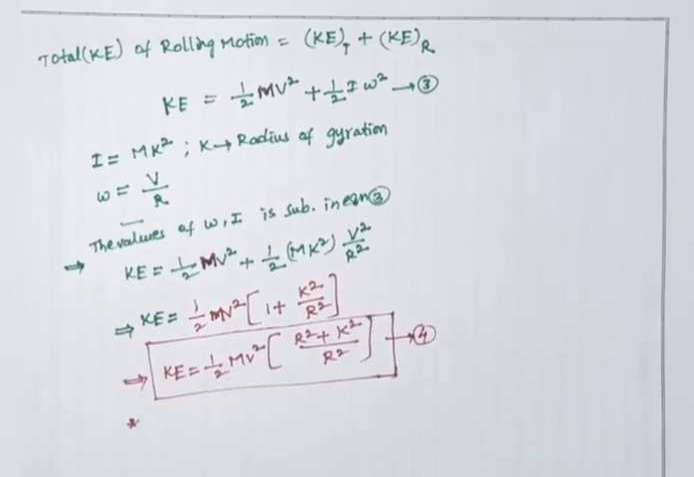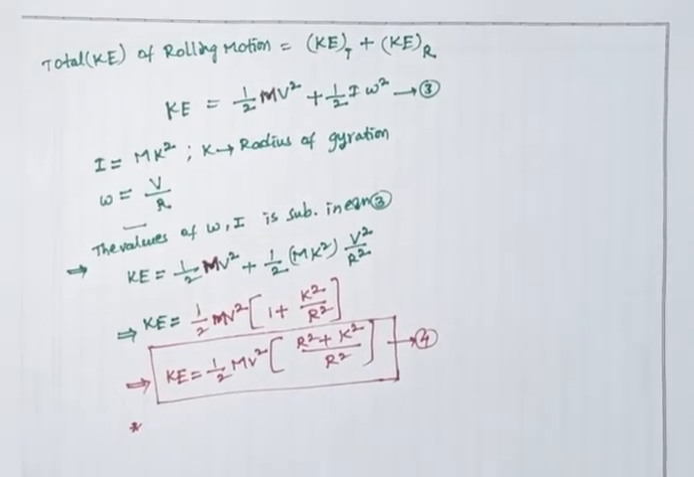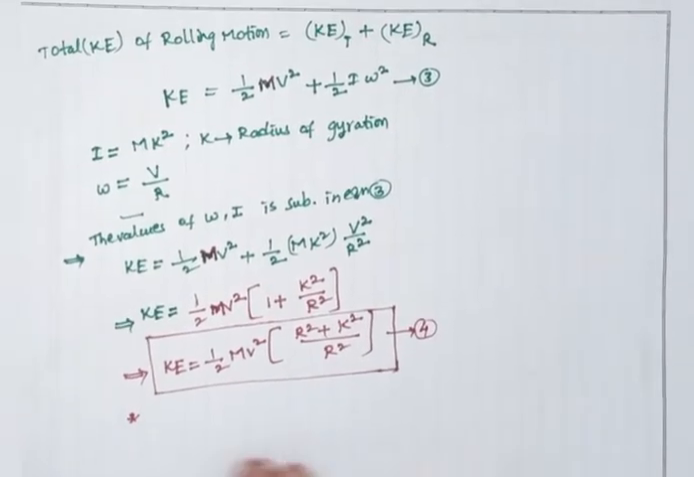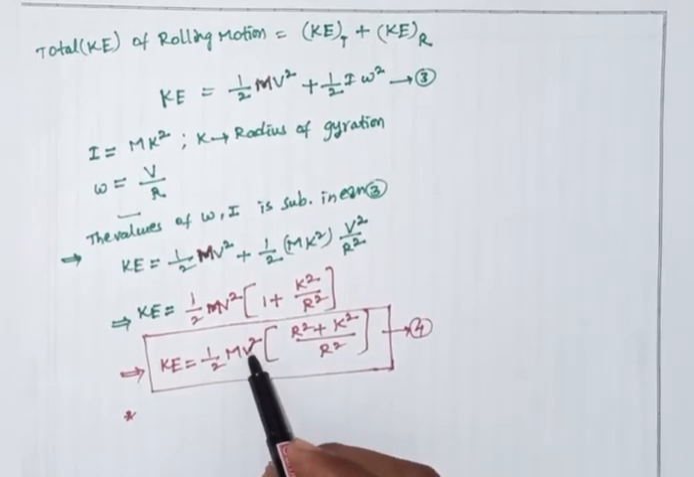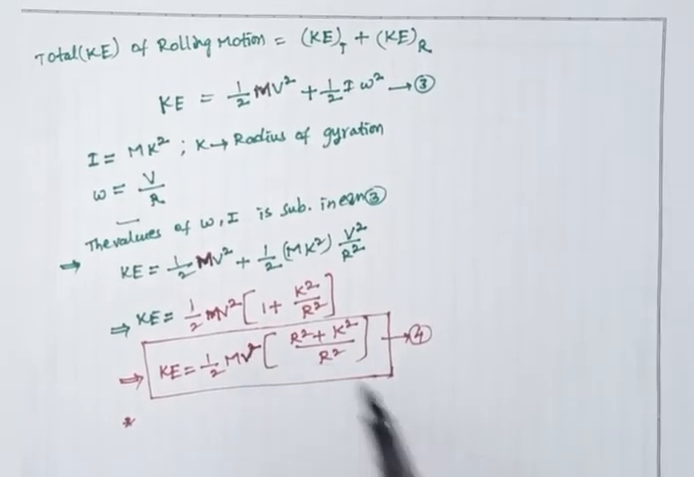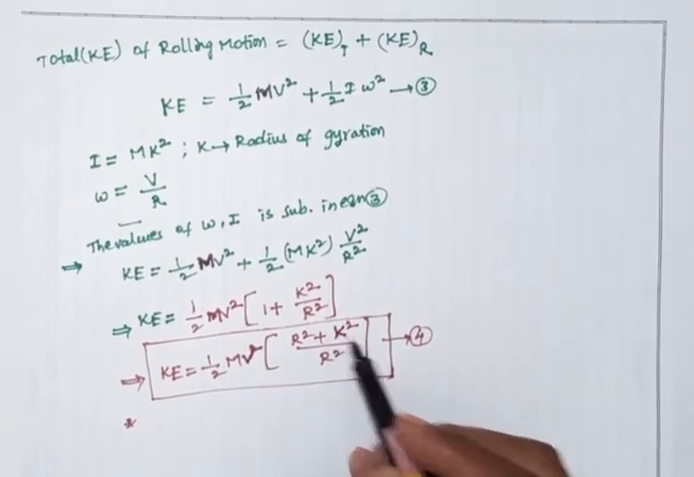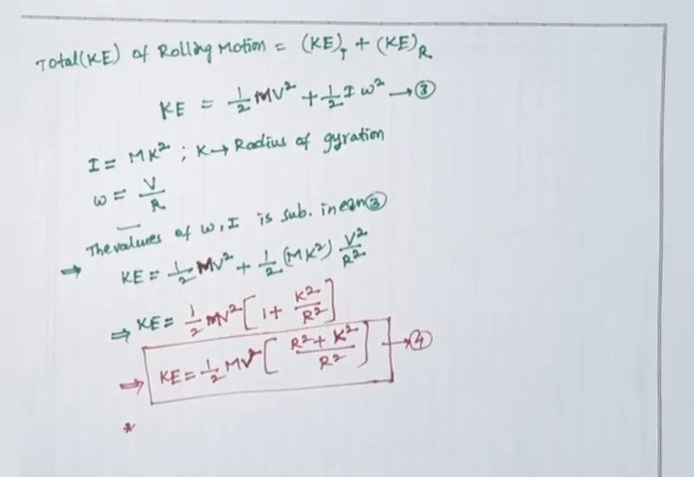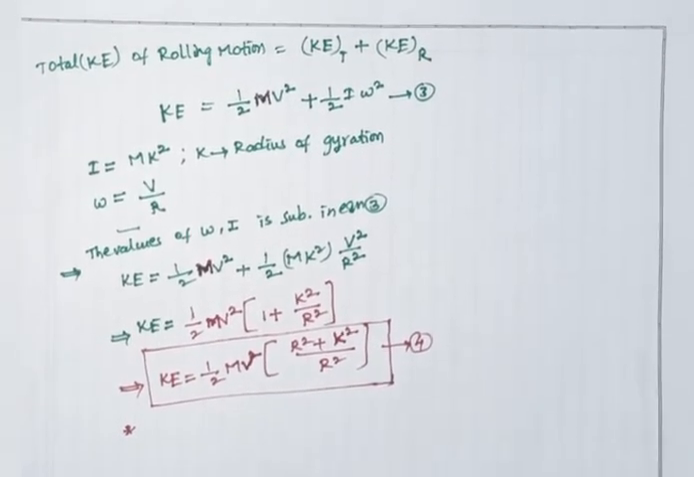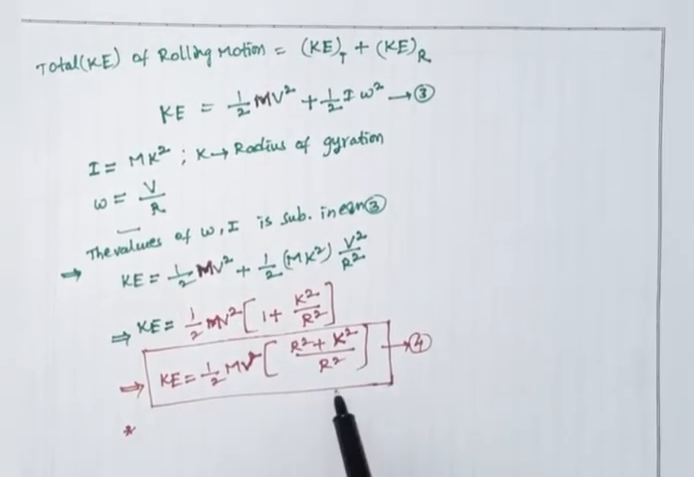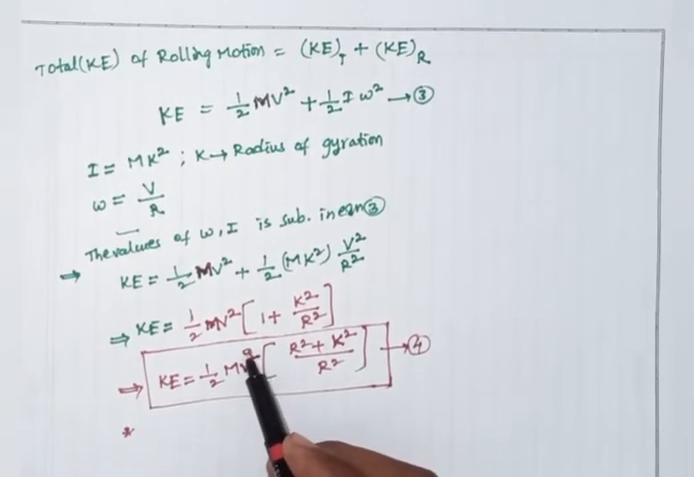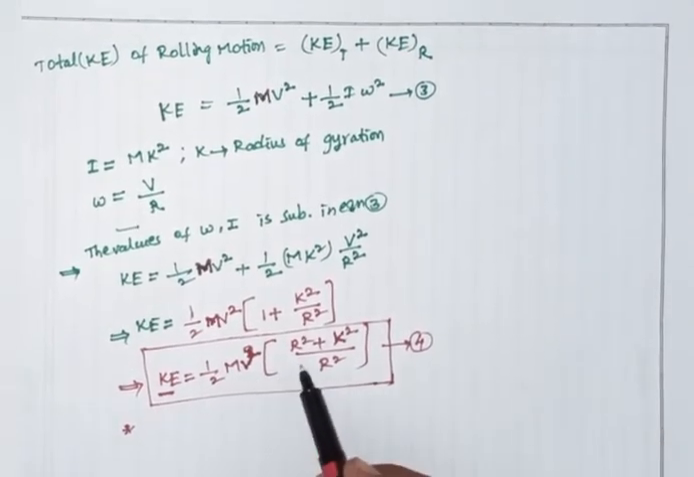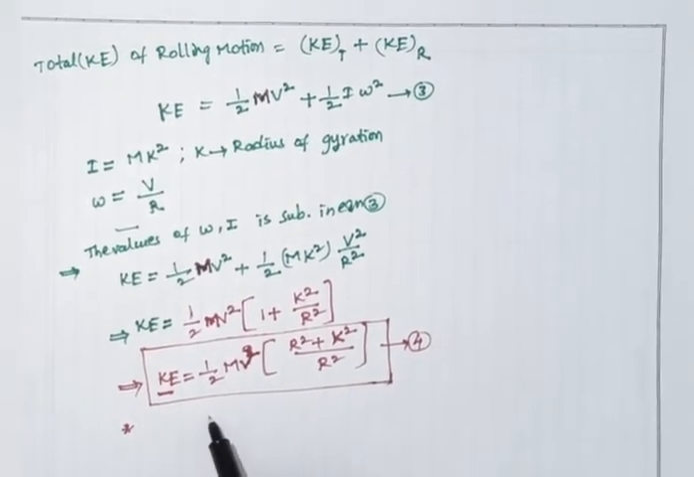For any body that moves on an inclined plane or a plane surface with a certain linear velocity v along the center of mass, where k is the radius of gyration, whether a circular cylinder or a disk, the rolling motion kinetic energy is KE equals half mv square into 1 plus k square by r square. So this is about the rolling motion.